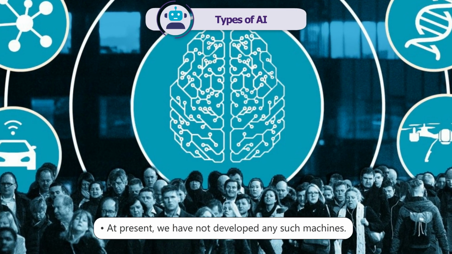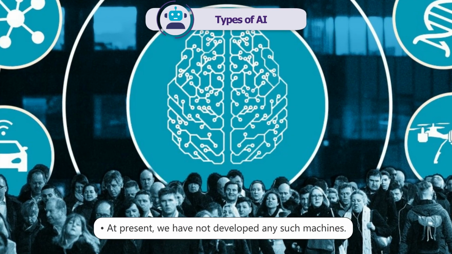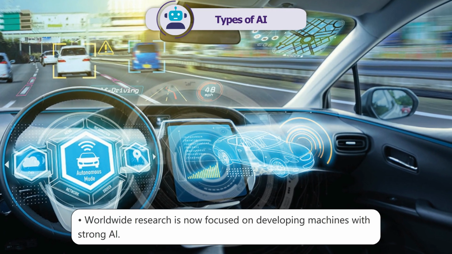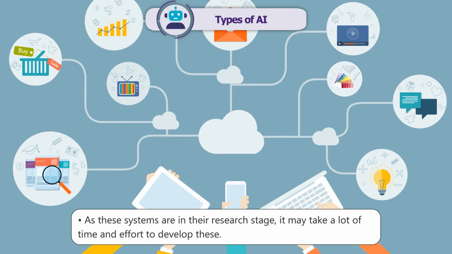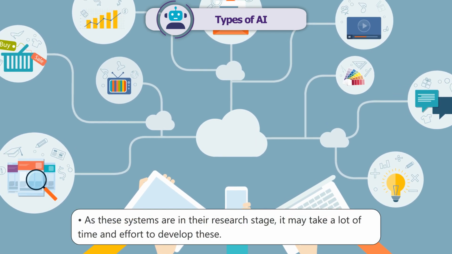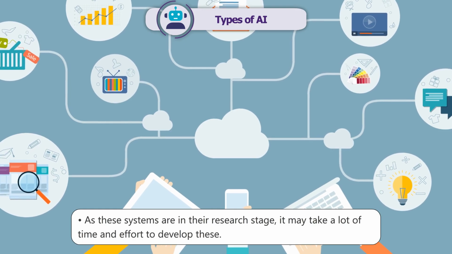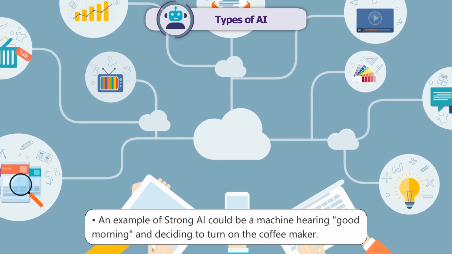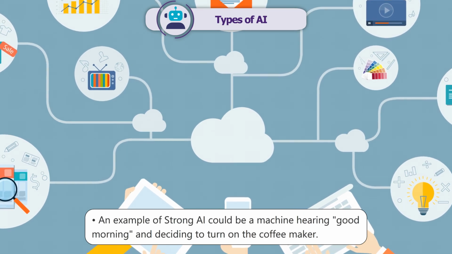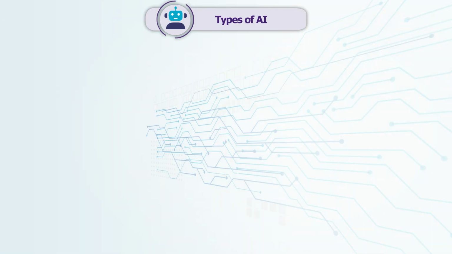At present, we have not developed any such machines. Worldwide research is now focused on developing machines with strong AI. As these systems are in their research stage, it may take a lot of time and effort to develop them. An example of strong AI could be a machine hearing "good morning" and deciding to turn on the coffee maker.